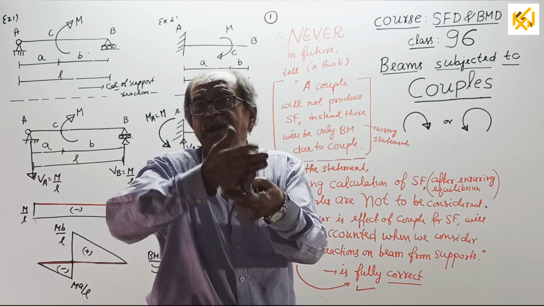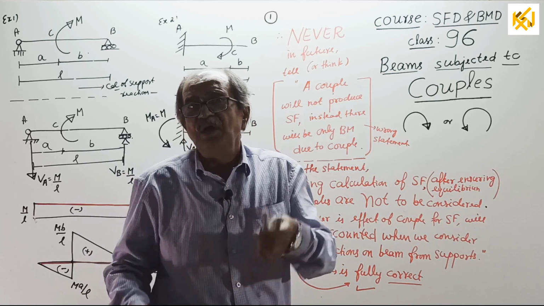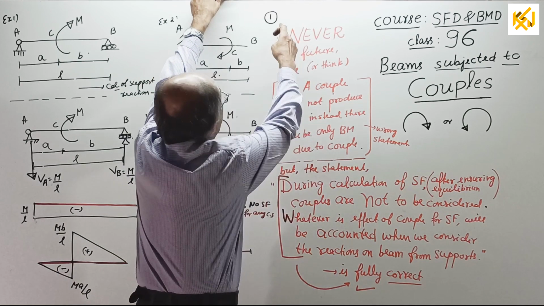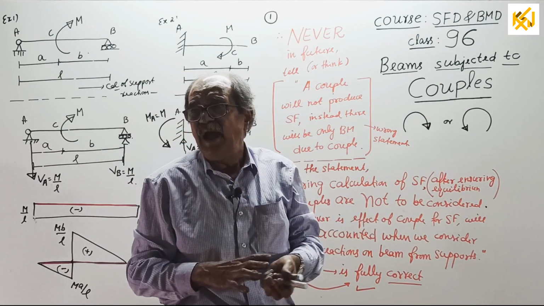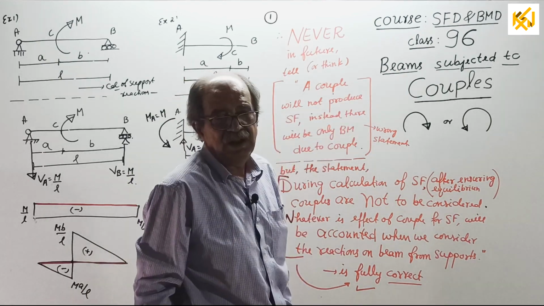Like under a point load, shear force twice. When couple is there, twice you have to do. Actually, long back I told it, but still I will revise and update you, and once again explain that in a simple way and make everything clear for you. Okay. Thank you. We will see in class number 97.